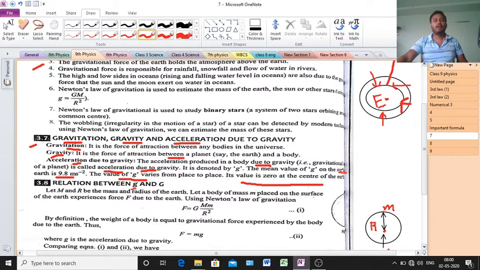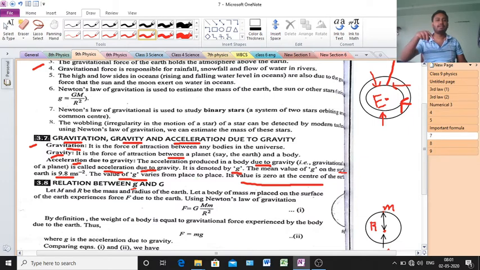And in the next point, acceleration due to gravity: the acceleration produced in a body due to gravity is called acceleration due to gravity. When we drop a body from above, the acceleration produced due to gravity is called acceleration due to gravity. It is denoted by small g.